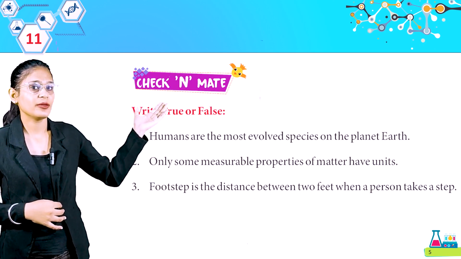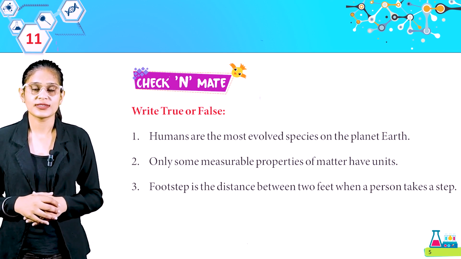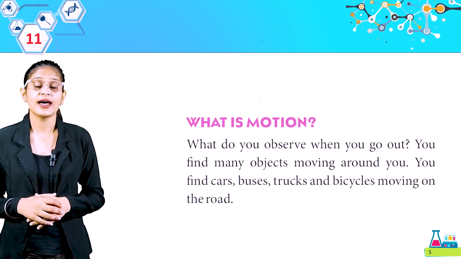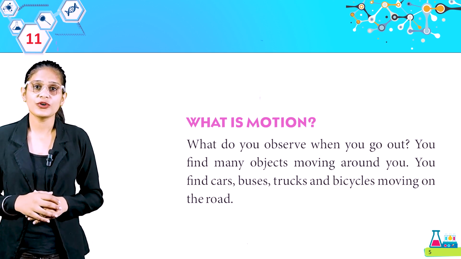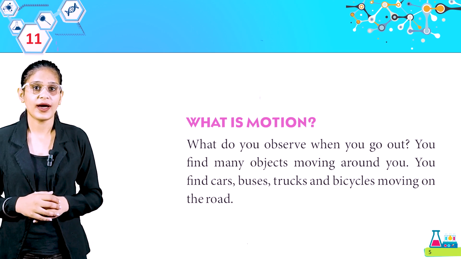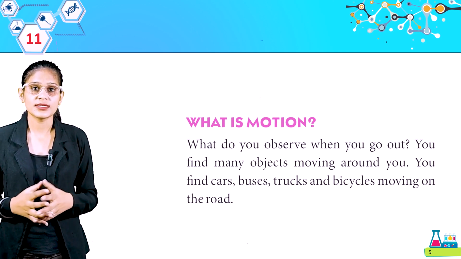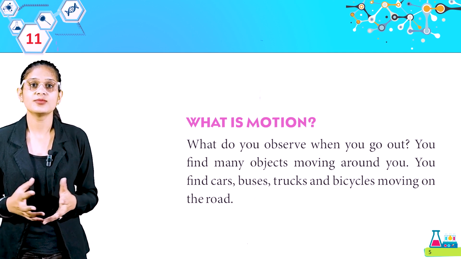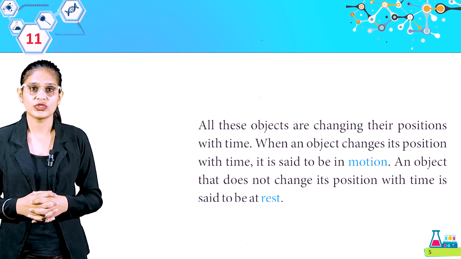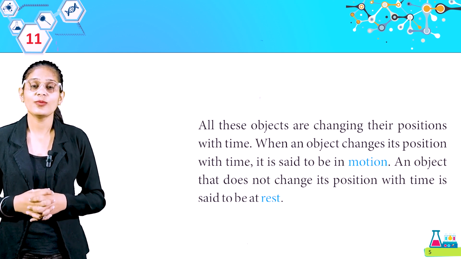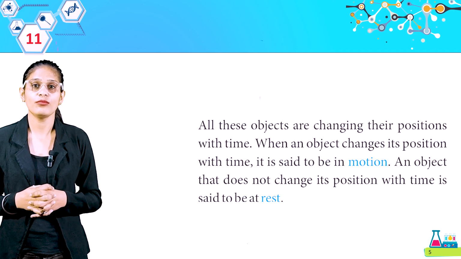Now we have Check and Mate. You can do it by yourself as we already read about these things. Now we will discuss motion. Here, what is motion? What do you observe when you go out? You find many objects moving around you. You find cars, buses, trucks and bicycles moving on the road. All these objects are changing their positions with time. When an object changes its position with time, it is said to be in motion.